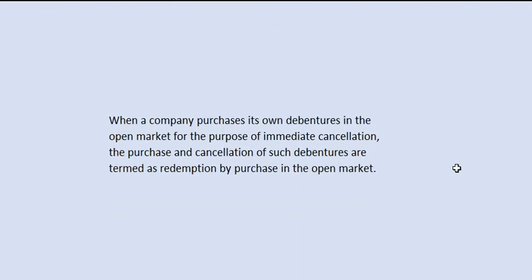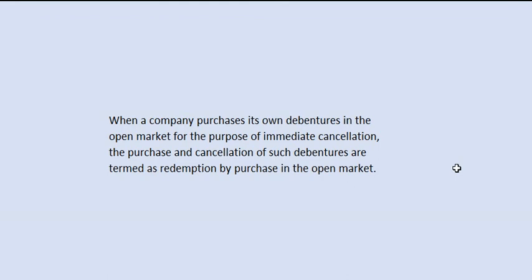When a company purchases its own debentures in the open market for the purpose of immediate cancellation, the purchase and cancellation of such debentures are termed as redemption by purchase in open market.